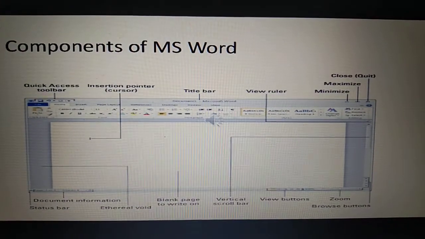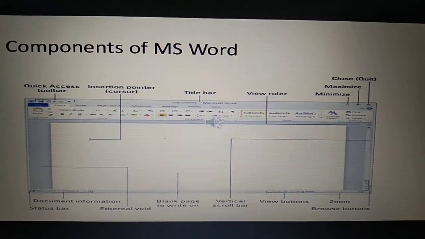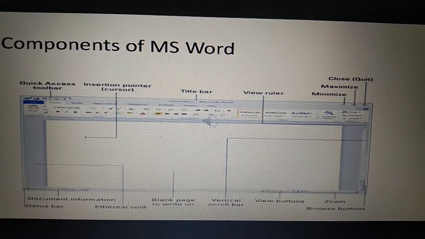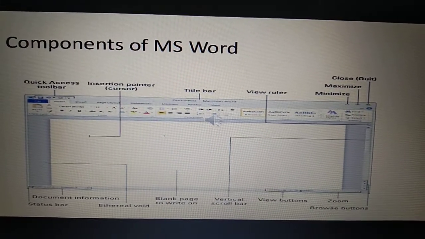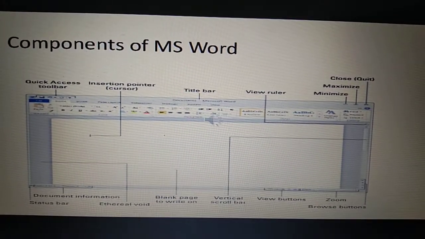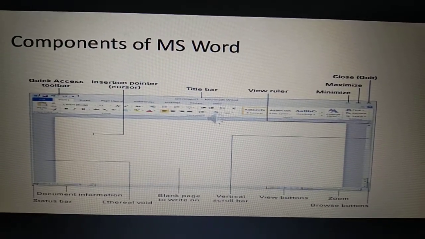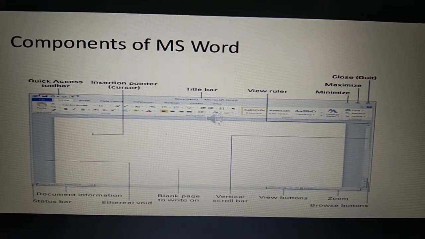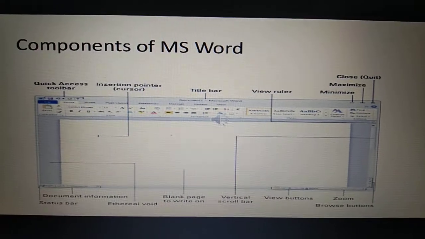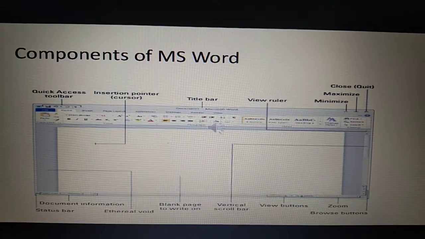Now the next one is: what are the components of MS Word? MS Word is a very fast and vast application. It consists of various components like the quick access toolbar, cursor point, title bar, view ruler, maximize, minimize or close control buttons, blank page, text area, vertical scroll bar, view buttons, and zoom buttons. These are the basic components of a word processor, and each component has its own different role.